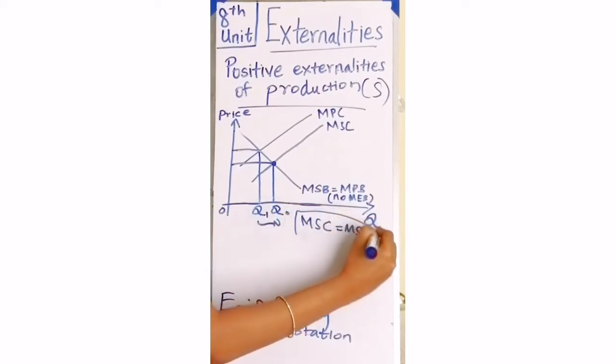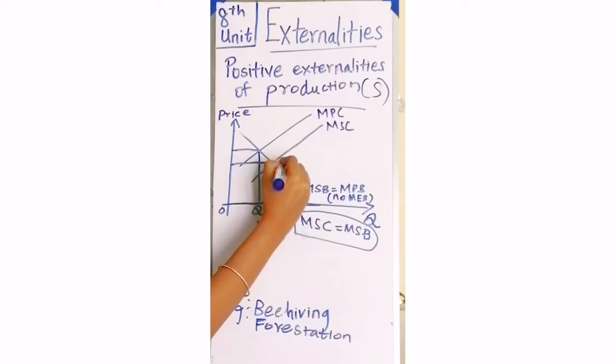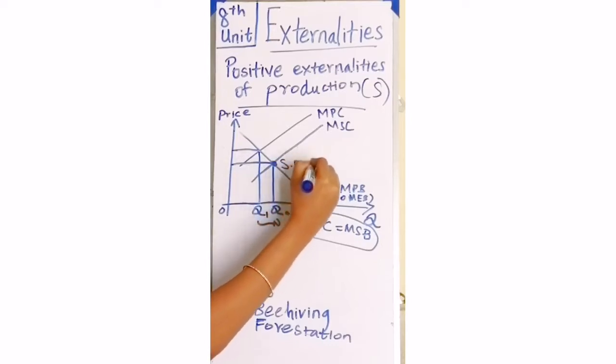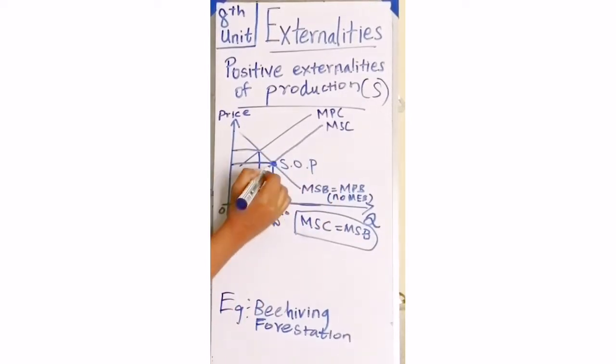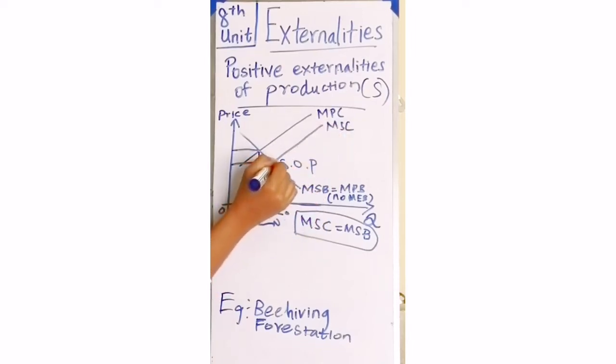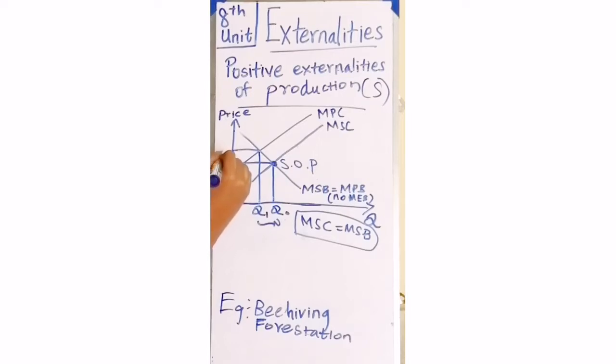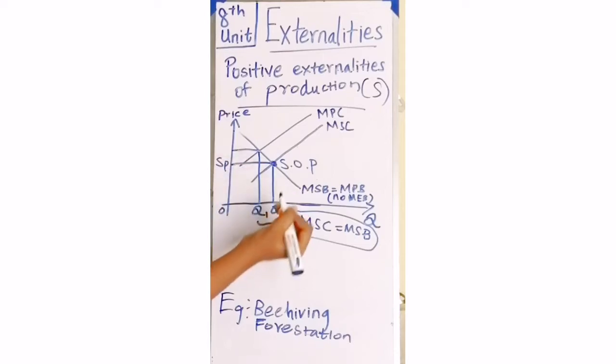Q0 is the level where production should actually happen, and this is the socially optimum price.